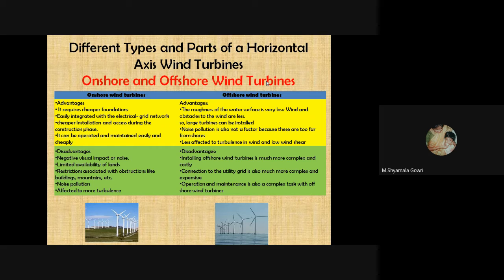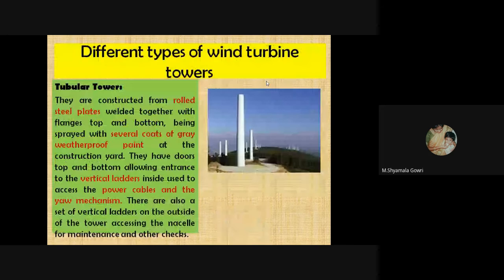But the problem is that installing offshore wind turbines is much more complex and costly, connection to the utility grid is also much more complex and expensive, and operation and maintenance is also a complex task with offshore wind turbines. These are all the comparisons of two different types of horizontal axis wind turbines. Next we will see the different types of wind turbine towers.